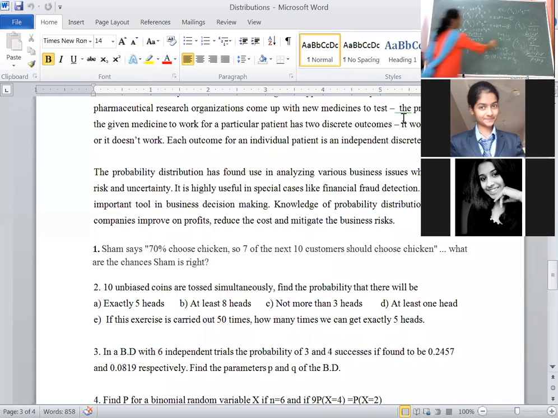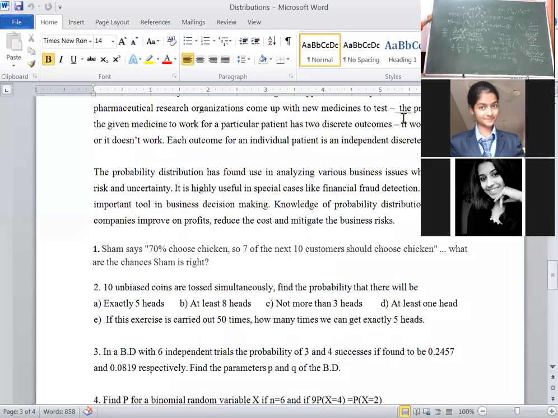Now, q is equal to 1 minus p. q is equal to 1 minus 4 upon 13, that is 9 by 13. p plus q is equal to 1: 9 by 13 plus 4 by 13, 13 by 13, 1. That means whatever procedure we did is correct.